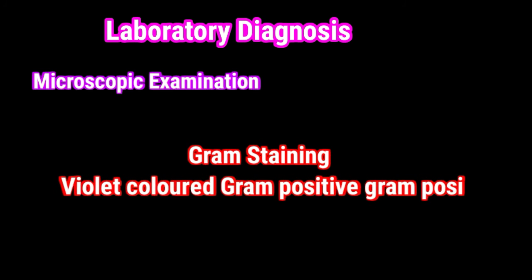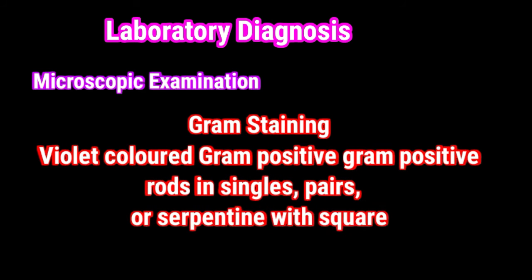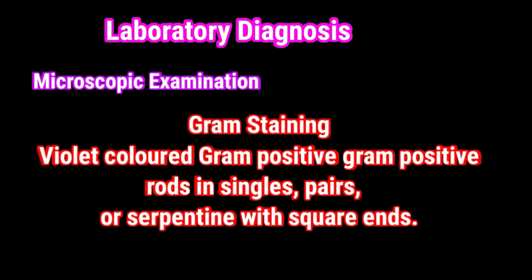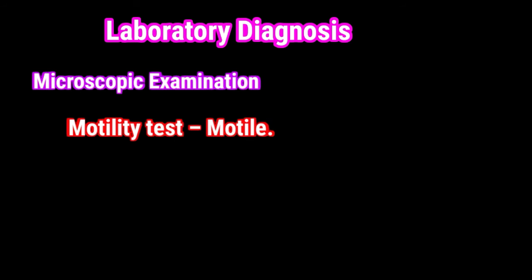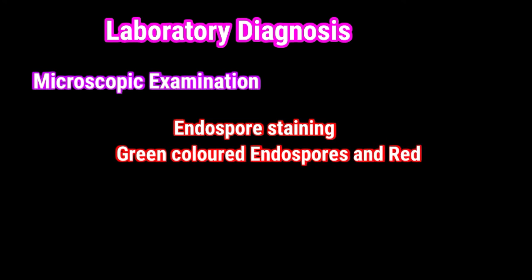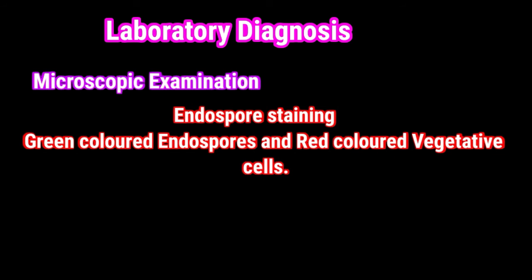Microscopic examinations. Gram staining: violet colored gram positive rods in singles, pairs, or serpentine with square ends. Motility test: motile in nature. Endospore staining: green colored endospores and red colored vegetative cells present.